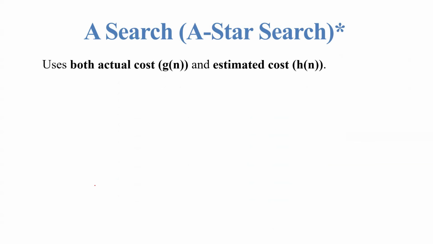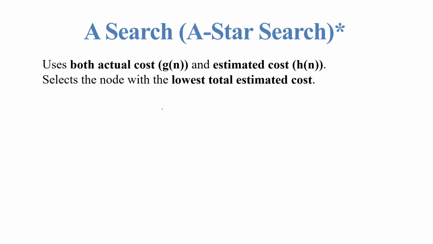That is the disadvantage. Next comes the A star search algorithm. It uses both actual cost and estimated cost, so it is going to use g(n) and h(n). The previous one, greedy search, is not going to use g(n).